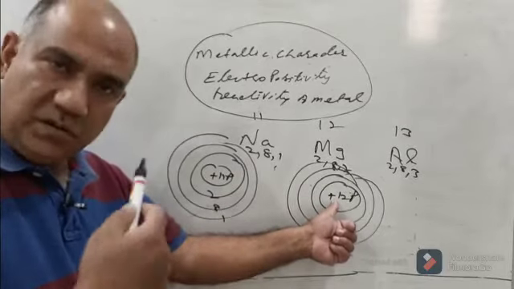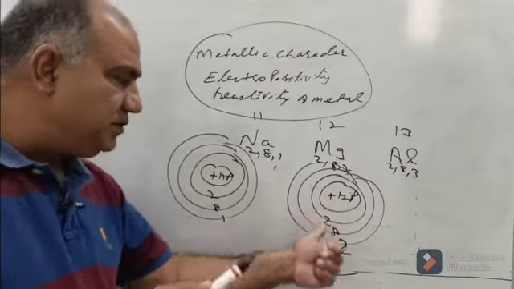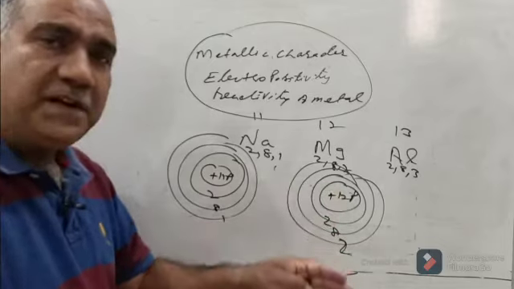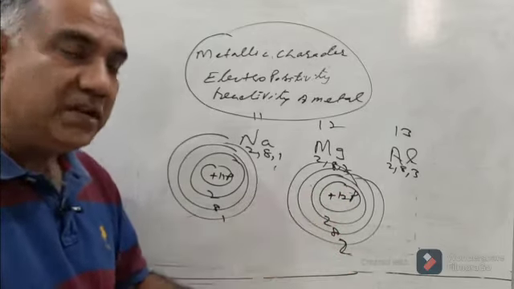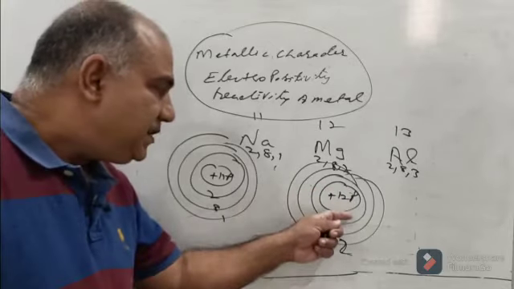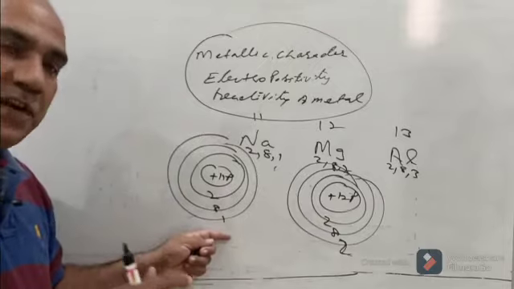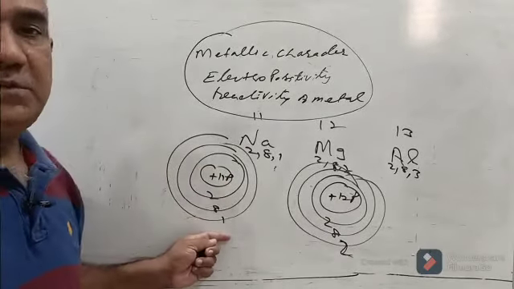So the quantity of protons changes because the atomic number changes. Protons change, positive charge increases, and the number of electrons also changes. So the stronger force of attraction between the nucleus and the outermost orbit electrons will ensure that it is more difficult for magnesium to lose electrons than for sodium to lose one electron from the hold of 11 positive units of charge.